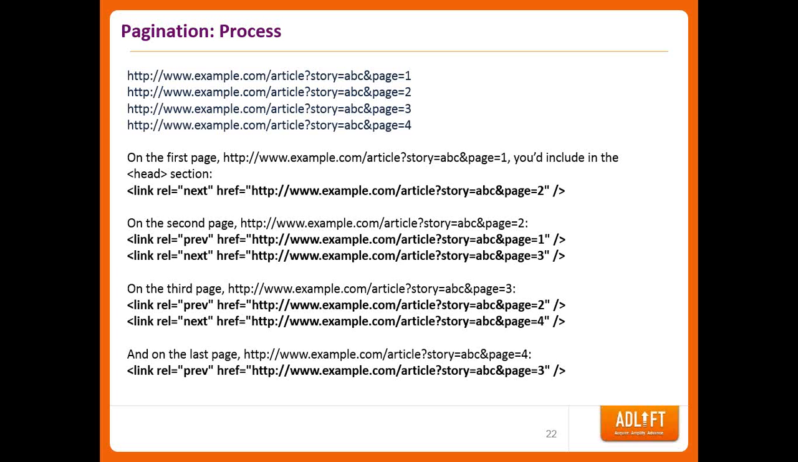In the mentioned example, we have these 4 pages, example.com/article-story, and then page 1, page 2, page 3, page 4. In the head section of page 1, you'll add rel next, which refers to the next page, page 2. It doesn't have any previous page, so there's no need of adding rel prev there. The second page has a previous page and a next page, so we'll add previous as page 1 and next as page 3, and so on until we reach the last page. The last page won't have any next page. It will have only a previous entity, so we'll mention the previous code there.